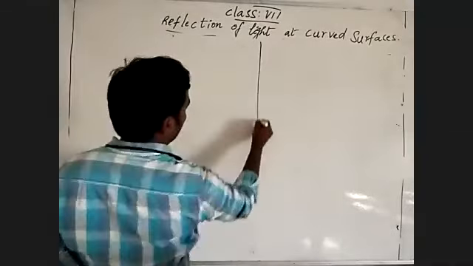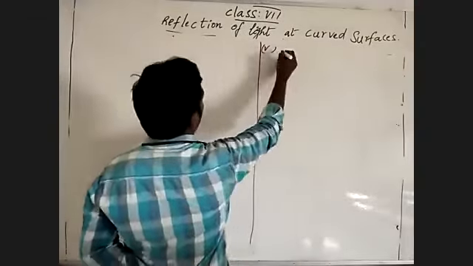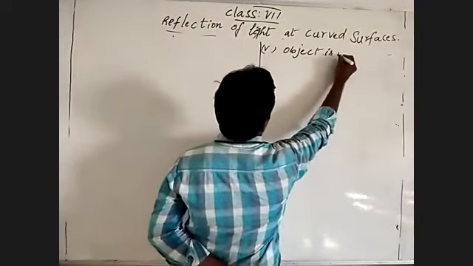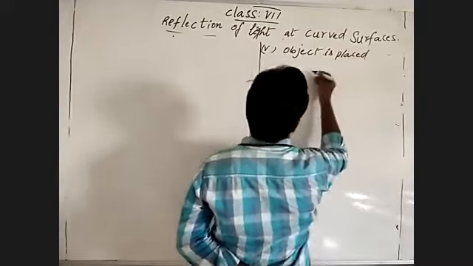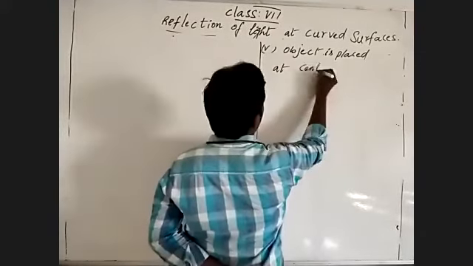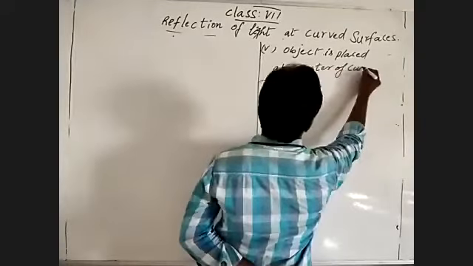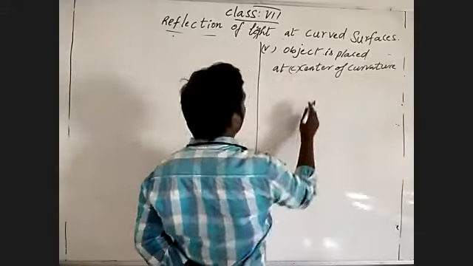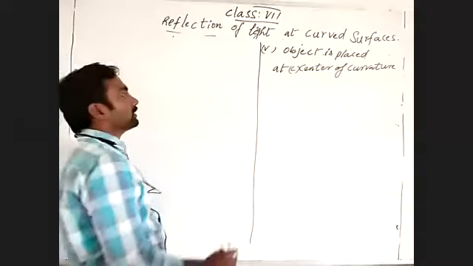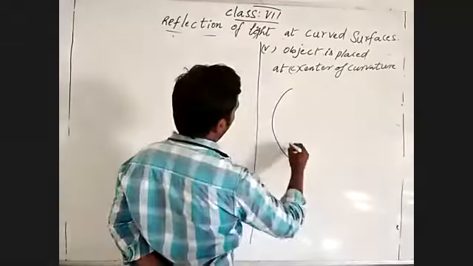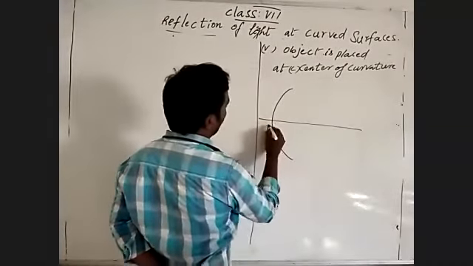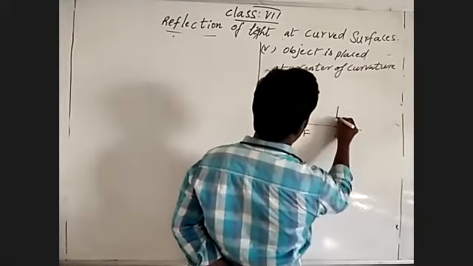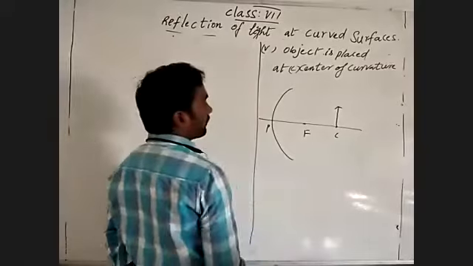Fifth condition. Object is placed at center of curvature. Where you are placing object at center of curvature. Pole, focus, center of curvature. This is the center of curvature.